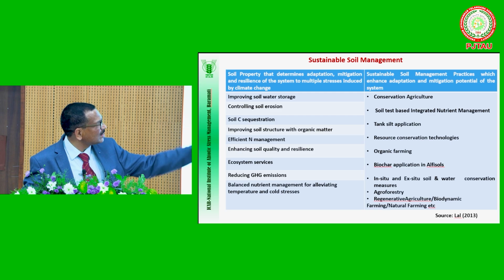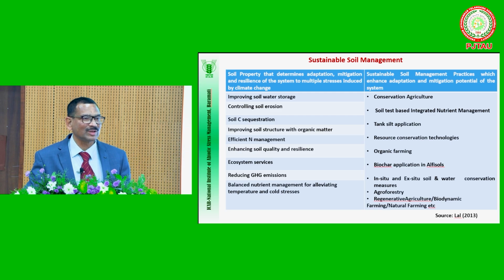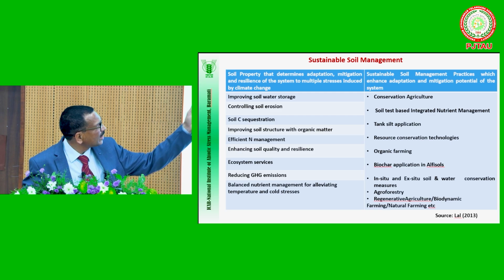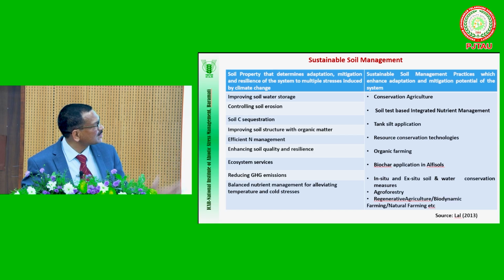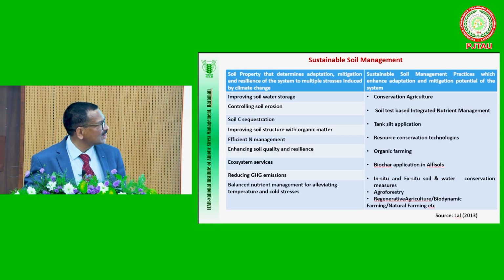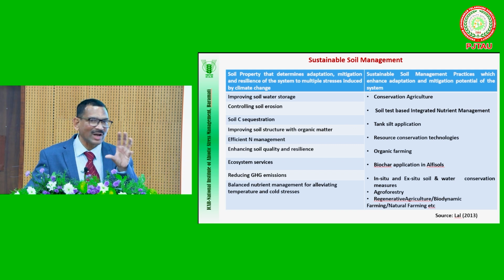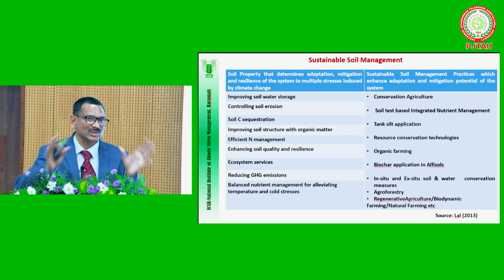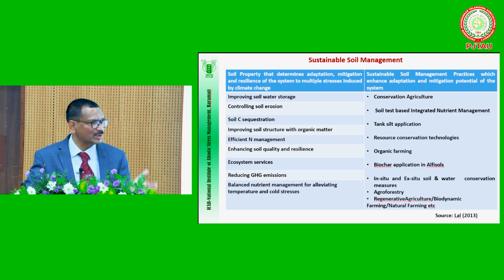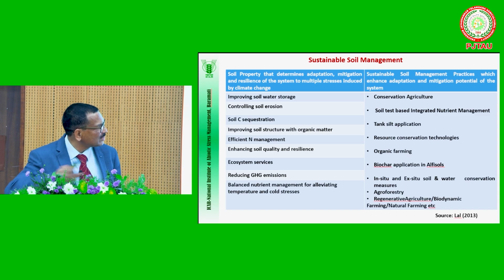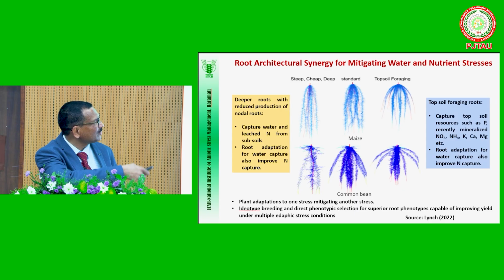And these are the technologies which we generally find as sustainable soil management practices: conservation agriculture, soil test based integrated nutrient management, tank silt application, resource conservation technologies, organic farming, and biochar application. These technologies not only affect soil fertility, but overall they affect the soil, starting from organic matter and nutrient management, as well as water availability and structure. So these are some of the sustainable soil management practices which we can take.